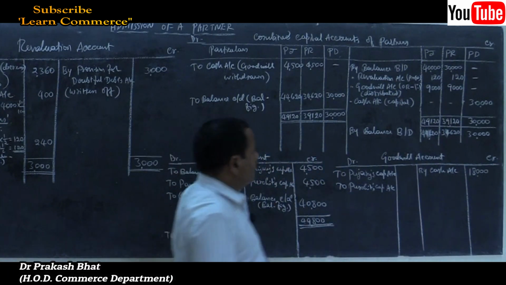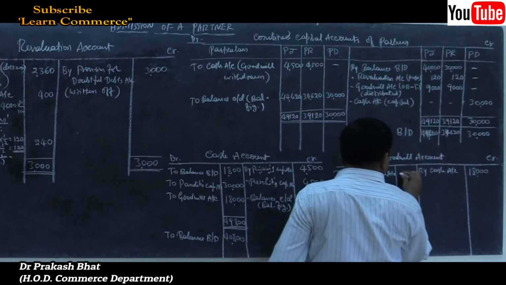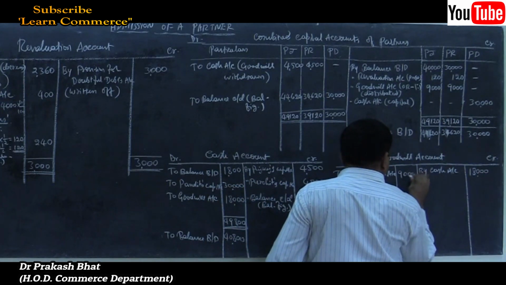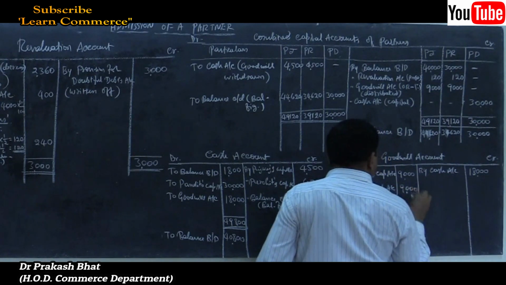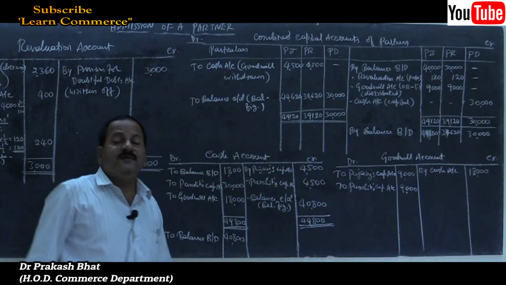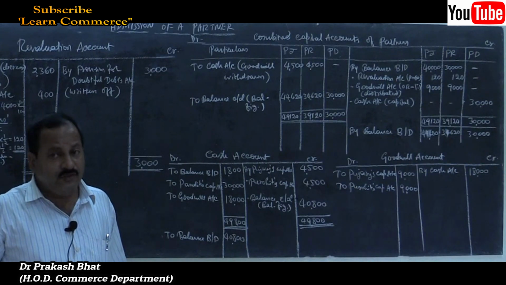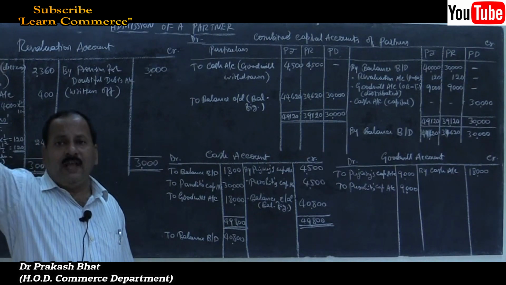Just see how much is the amount? 9,000 each. Am I correct? That's all. When the goodwill is withdrawn by the old partners, journal entry is partners' capital account debtor to cash account.